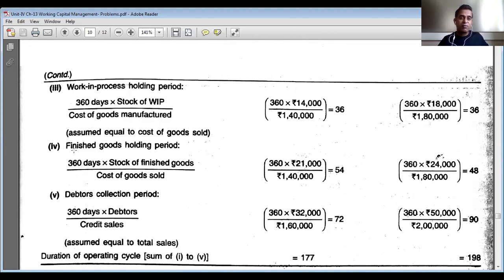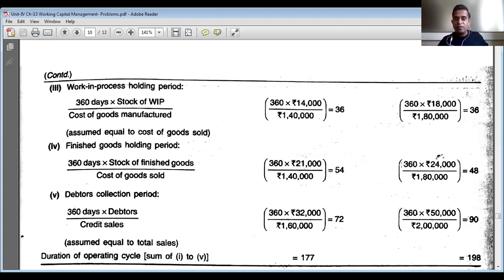Next, finished goods holding period: 360 days multiplied by stock of finished goods, whole divided by cost of goods sold. So for year 1, 360 into stock of finished goods of 21,000 rupees, all divided by cost of goods sold of 1,40,000, is equal to 54 days.